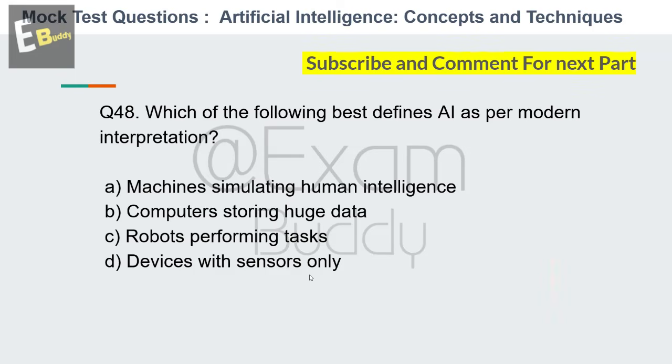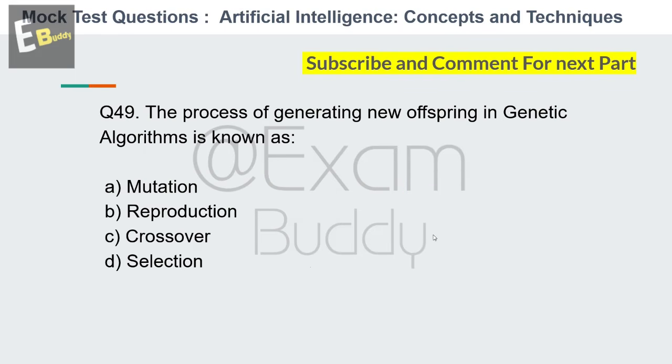And the answer is A. Machine simulating human intelligence. And now let's go to our question number 49. The process of generating new offspring in genetic algorithm is known as. So these are the options: mutation, reproduction, crossover, selection. So your time starts now.